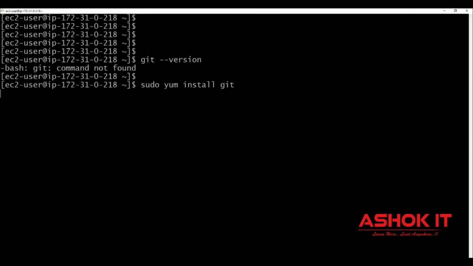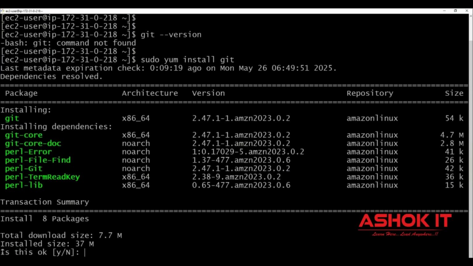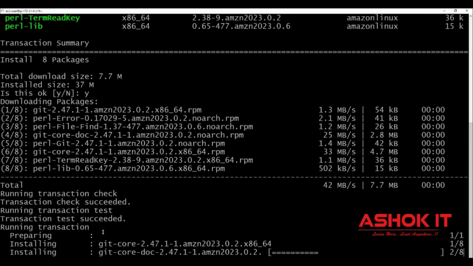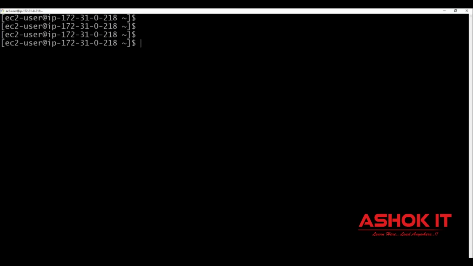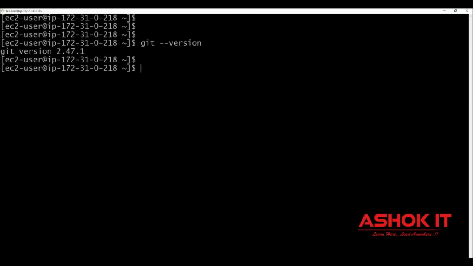So when you click enter, it is going to install and it will ask for confirmation. Are you okay to install this? Yes, I'm okay to install this. Then it is going to download and install Git client software in this machine. Now you can verify Git version. Earlier when we executed Git version, we got command not found. Now when I execute, it is showing the Git version that is installed in our system.